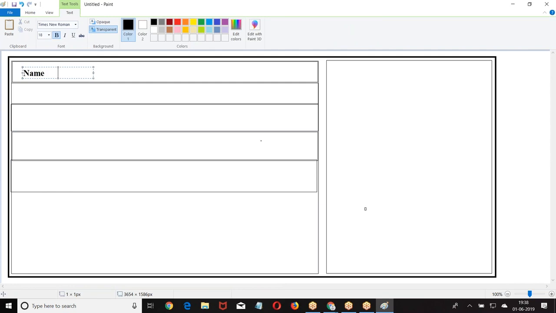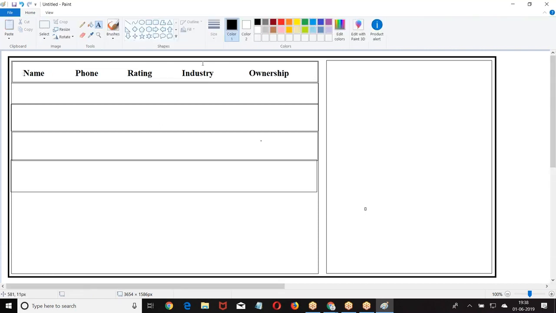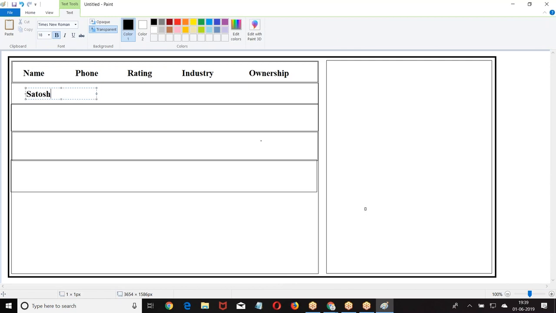So I have name, ownership. I have a list of accounts here. I have a list of records here.